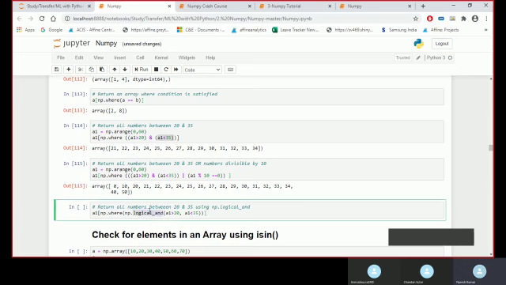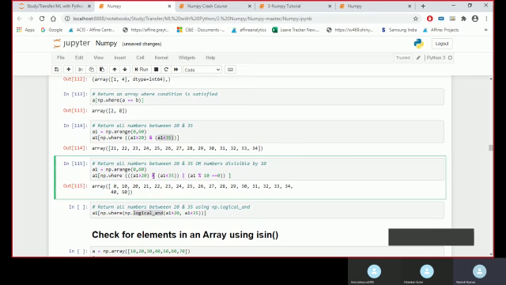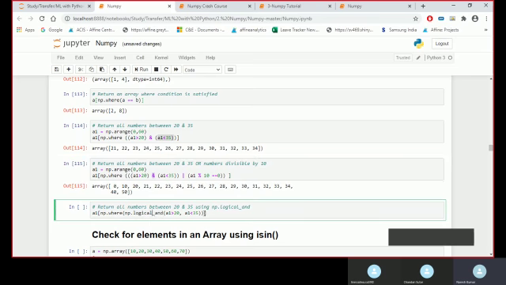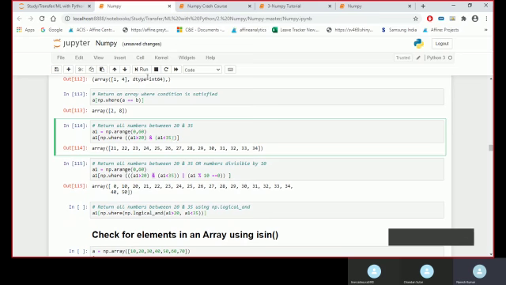Logical AND is basically AND only. So this AND is the logical AND. So if both conditions are satisfied, only then we will get the output. So this would be something like the same output, within this range only.